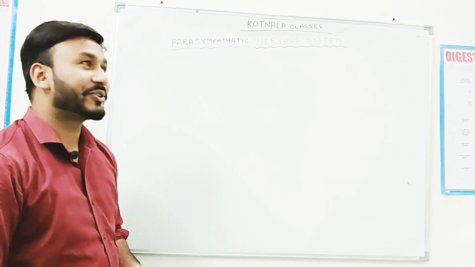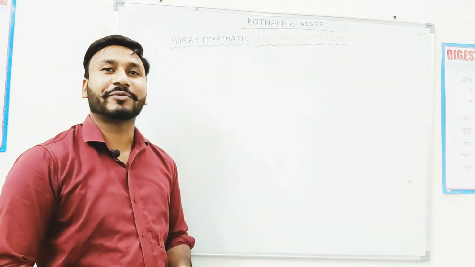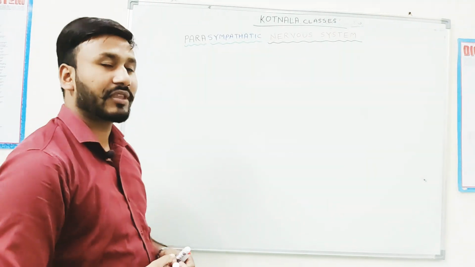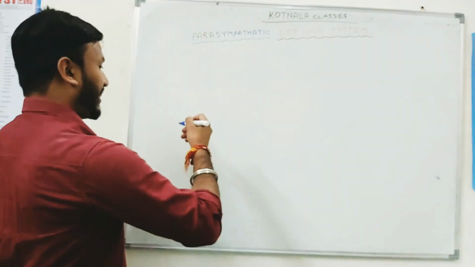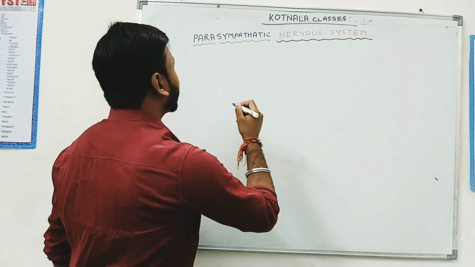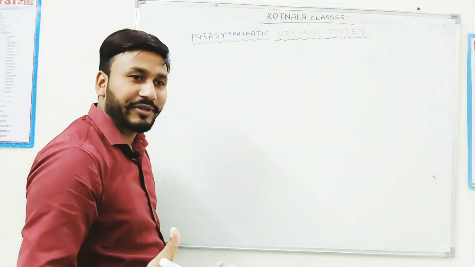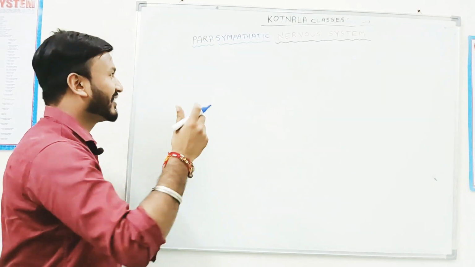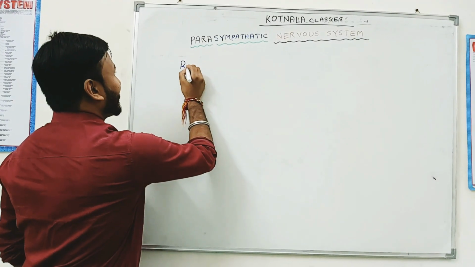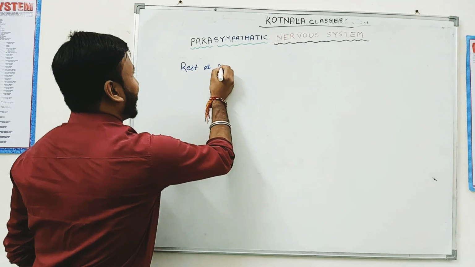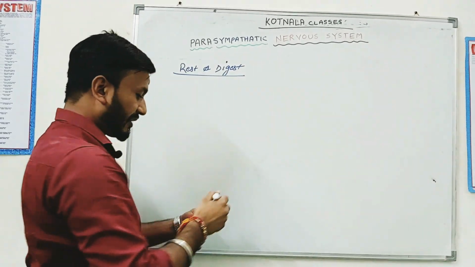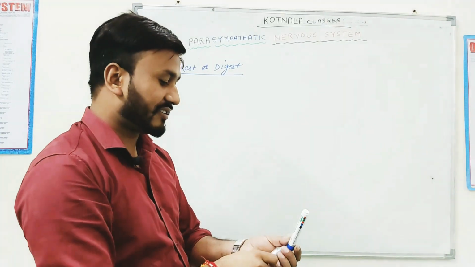Hello dear students, today I will be discussing the parasympathetic nervous system. We continue in the lecture the parasympathetic nervous system. Let's look at it diagrammatically. What is the slogan of the parasympathetic nervous system? Yes please, rest and digest. Rest and digest. Okay. The parasympathetic nervous system slogan is rest and digest.